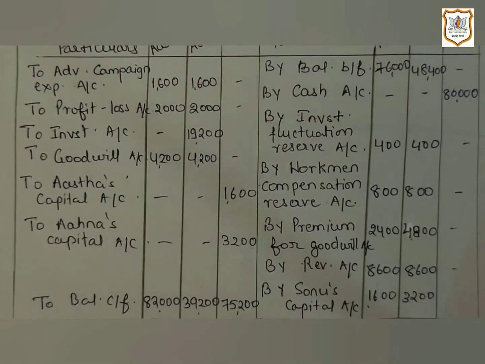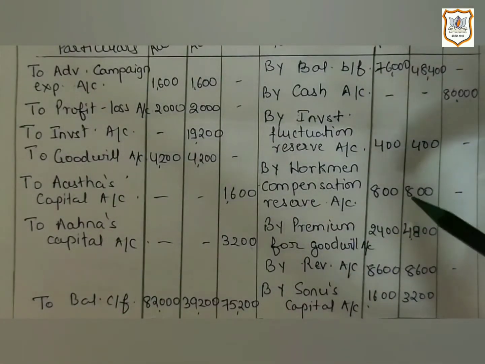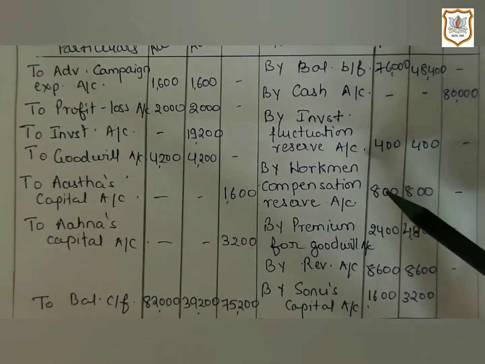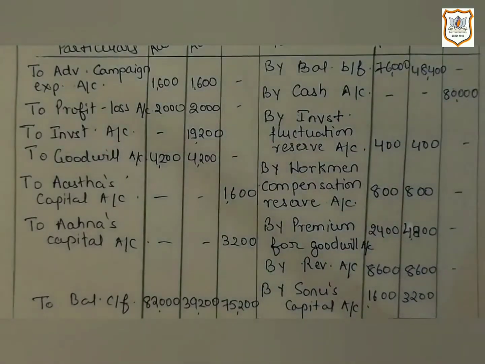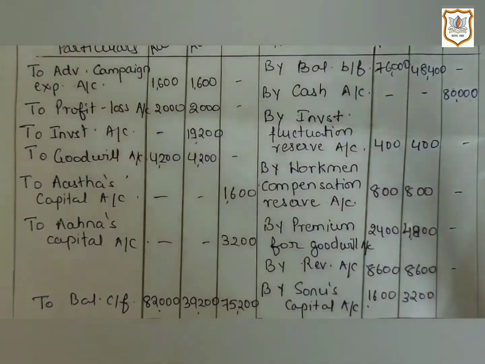So 1,600 will be distributed to old partners in their old ratio. And old ratio is 1:1. So 1,600 will be distributed as 800. 800 will be given to Astha, and again 800 will be credited to Ahna's capital account. So Astha's capital account and Ahna's capital account will be credited by rupees 800.